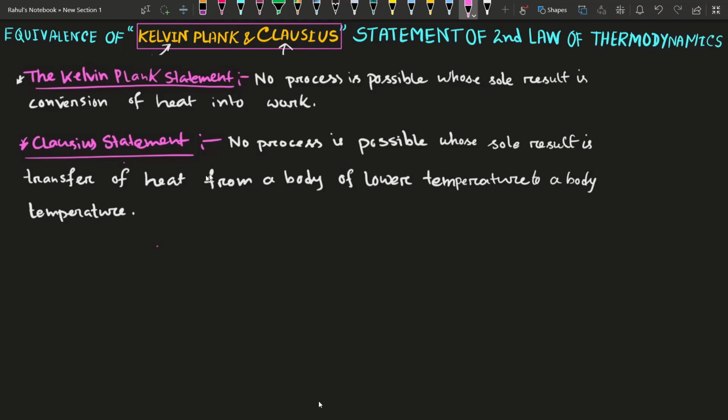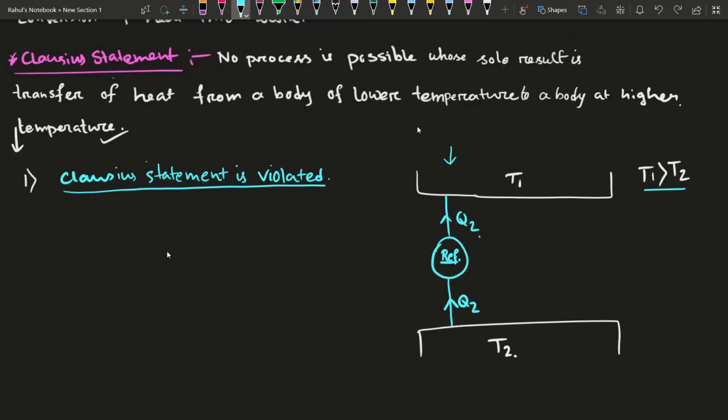And the Clausius statement says that no process is possible whose sole result is the transfer of heat from a body at lower temperature to a body at higher temperature.